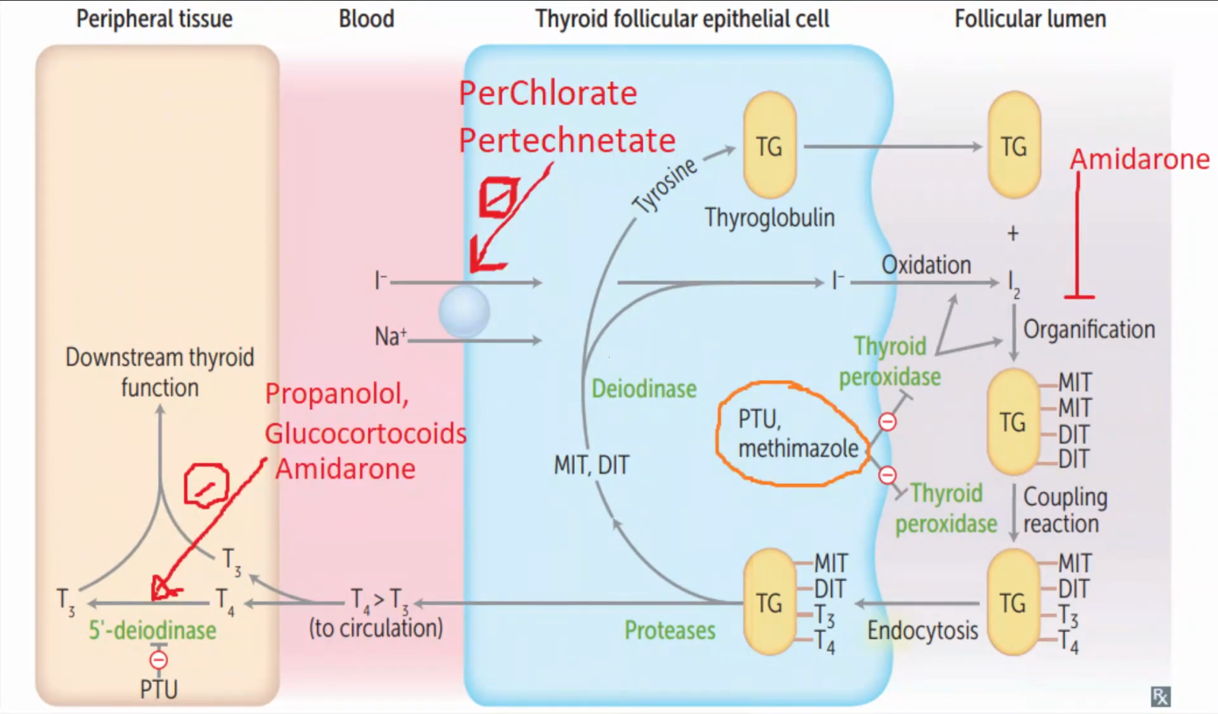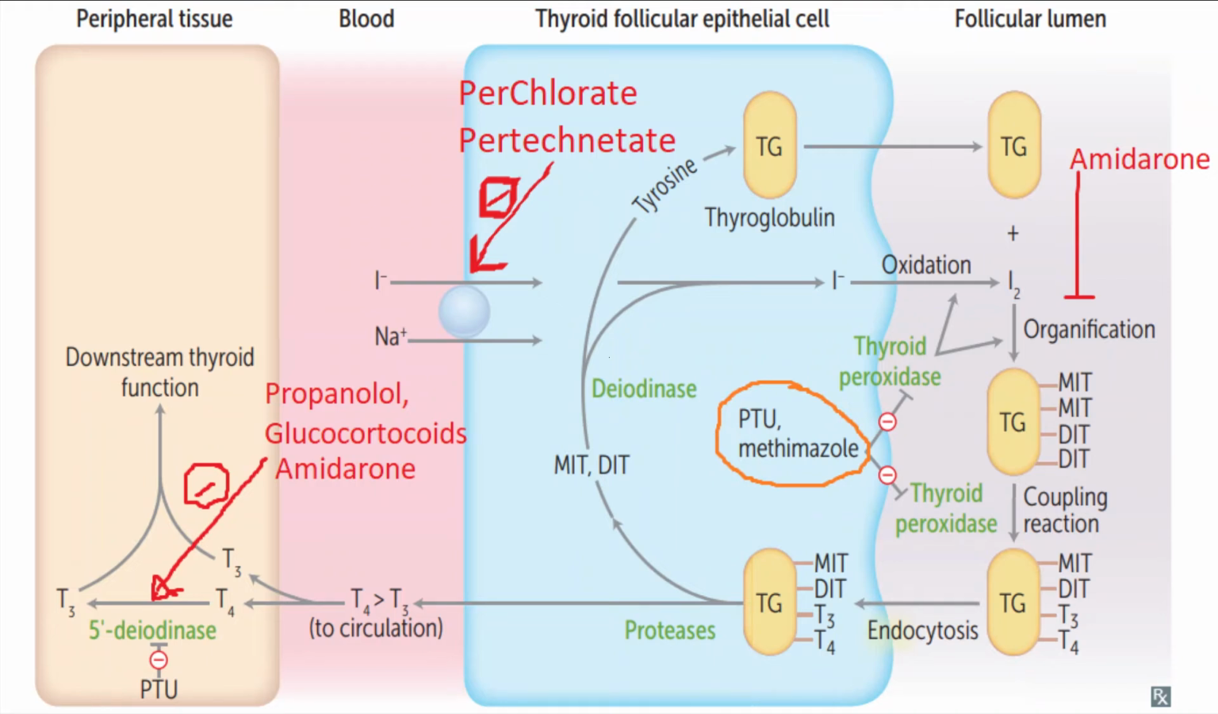There are two CVS drugs. One is propranolol and the other is amiodarone. Propranolol is a beta blocker and amiodarone is an antiarrhythmic drug. Both drugs block the conversion of T4 into T3 at the target tissue. It is said that amiodarone also blocks the organification reaction.